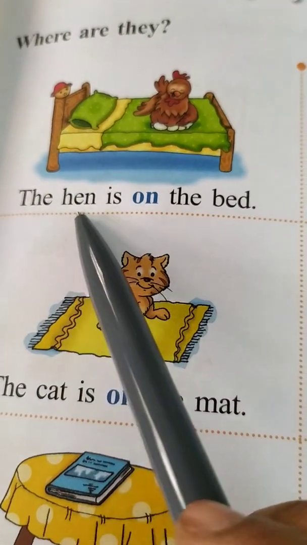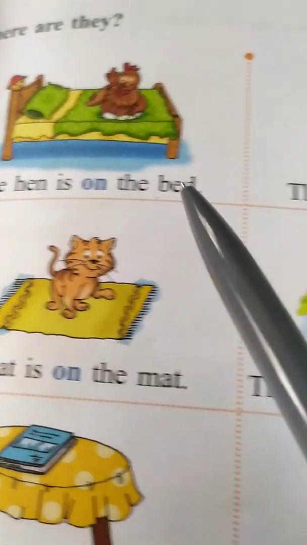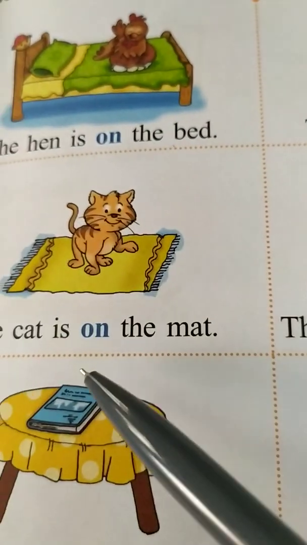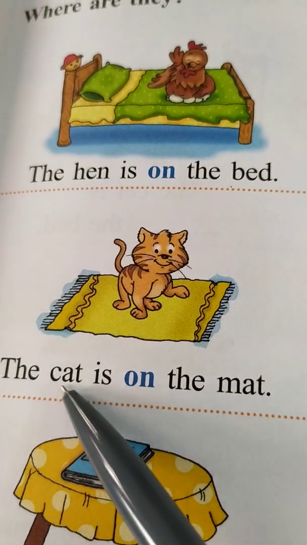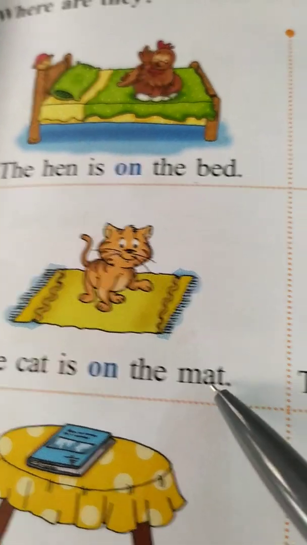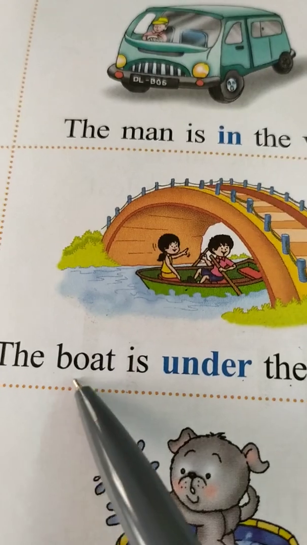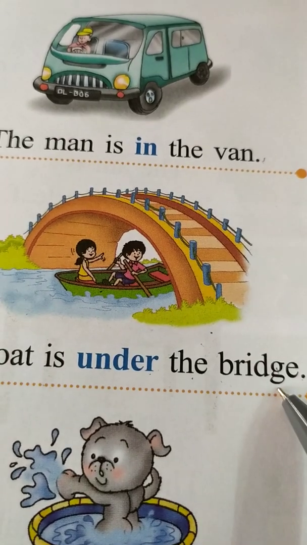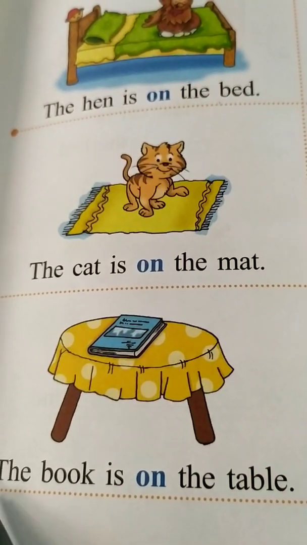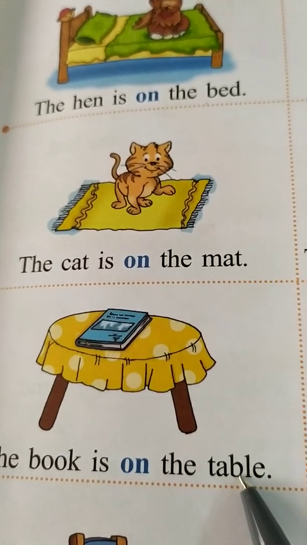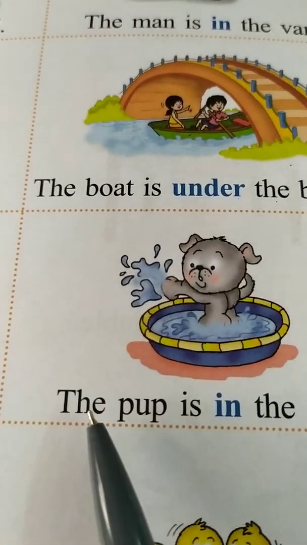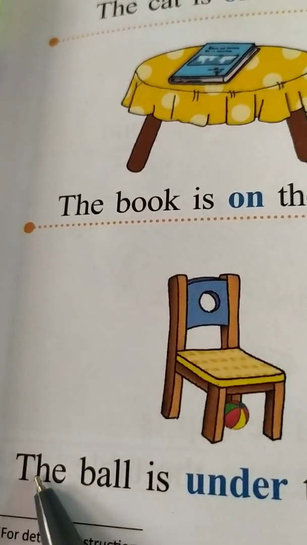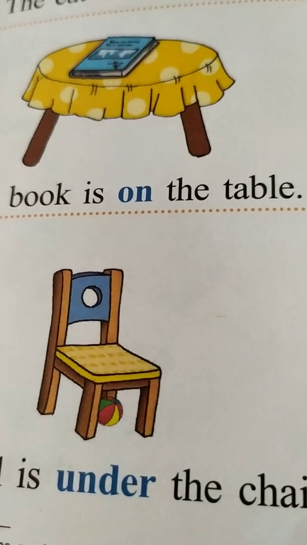Okay? The hen is on the bed. The man is in the van. The cat is on the mat. The boat is under the bridge. The book is on the table. The pup is in the tub. The ball is under the chair.